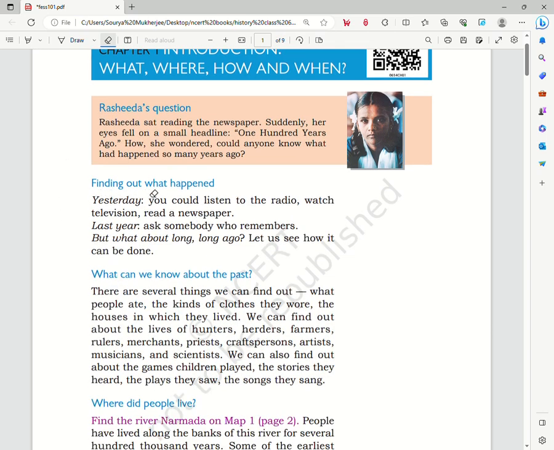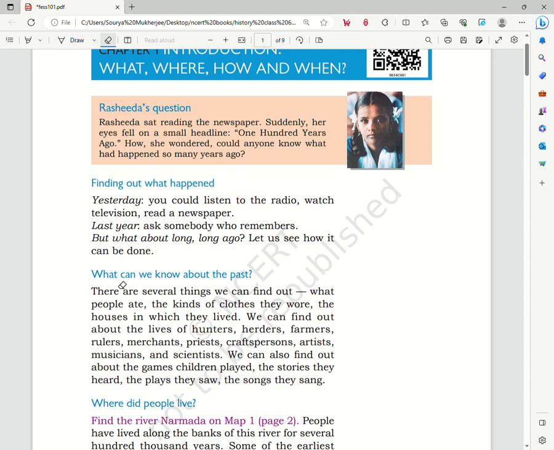In the next section, Finding Out What Happened, it says that if we want to know something that happened yesterday, we listen to the radio, watch the TV and read the newspaper. If we want to know about something that happened last year, then we ask our friends or family. But what if you want to know about something that happened 1,000 years ago, or 500 to 1,000 years, or even further back? We will see how it is done in the next sections.